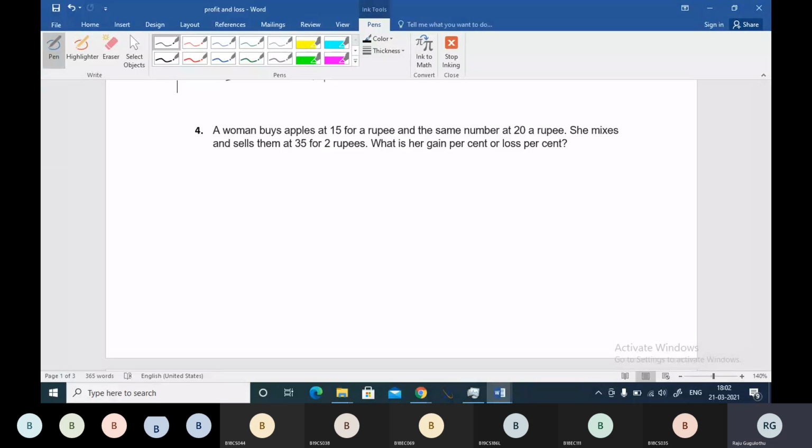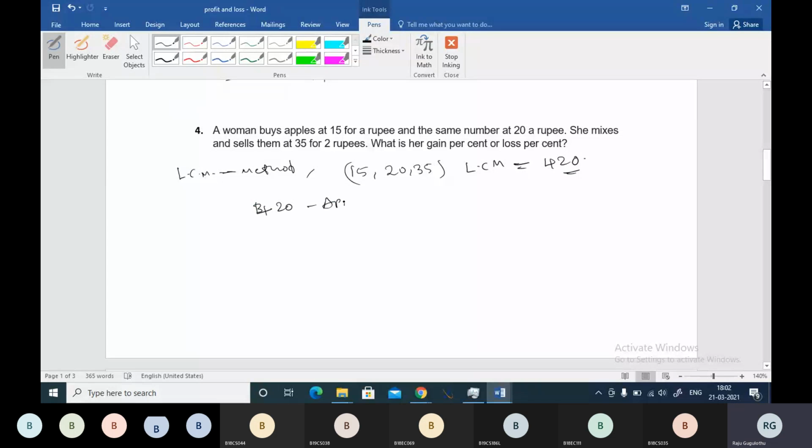So now here let me do one assumption by using our LCM method we discussed in time and work. Let us find the LCM of 15, 20 and 35, boss. LCM will be 420, and I'm assuming that she has taken 420 apples.